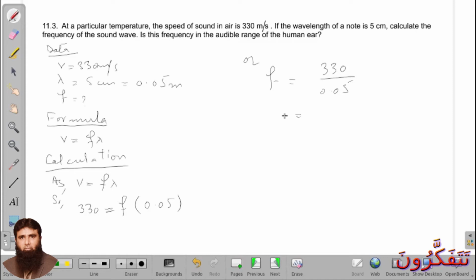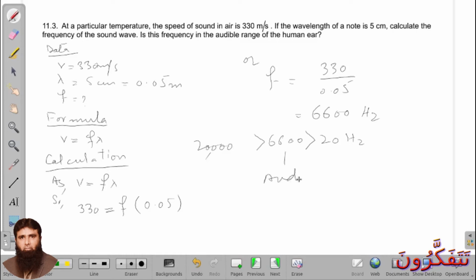This frequency is greater than 20 hertz and less than 20,000 hertz. So this will be the audible sound. So this will be the answer of 11.3.